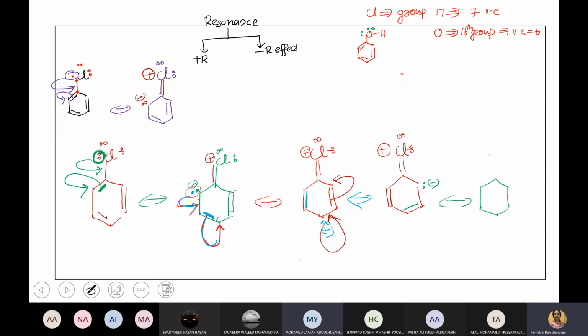Yes, come on. This bond remains same. This remains the same. Now these 2 electrons form a bond, right? No, this bond will shift back. Okay, so this is forming a bond.